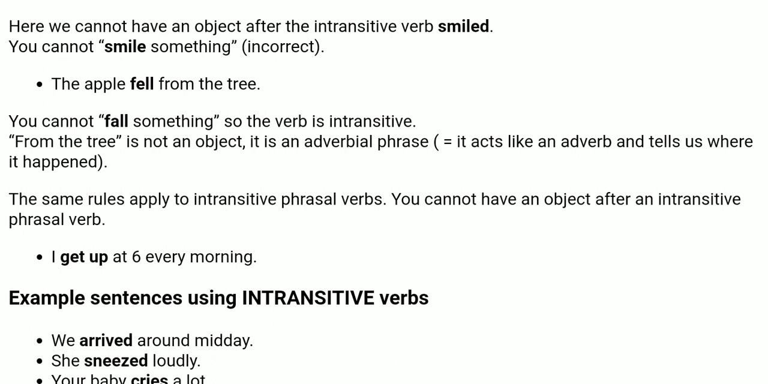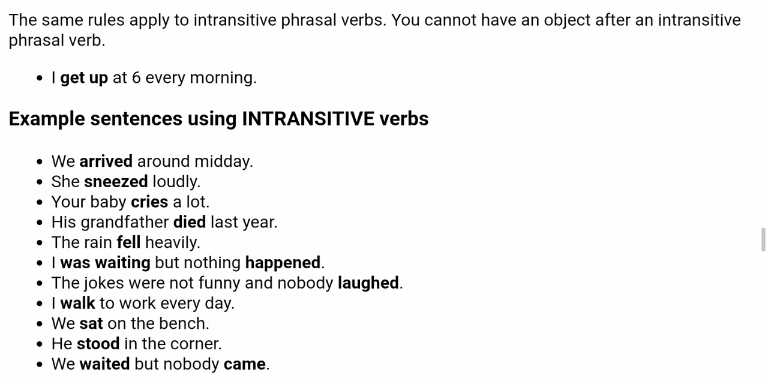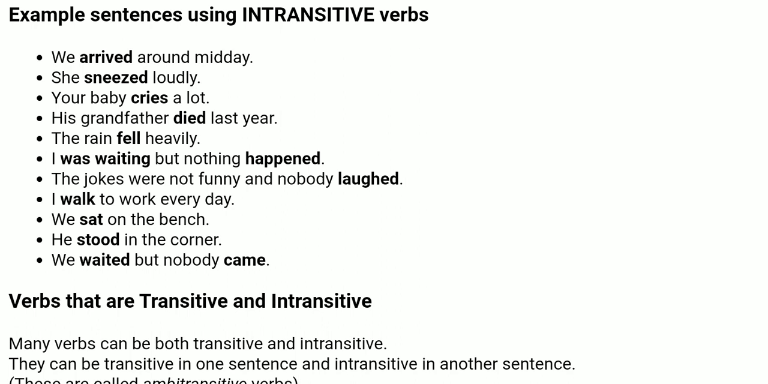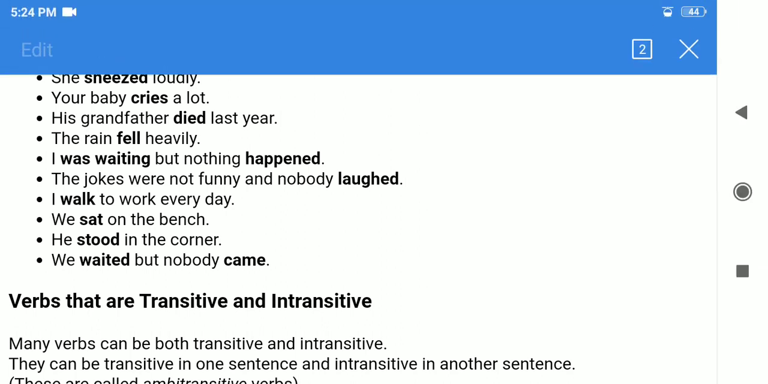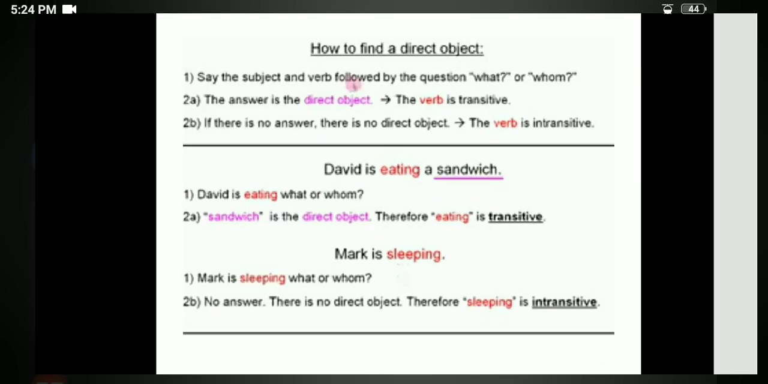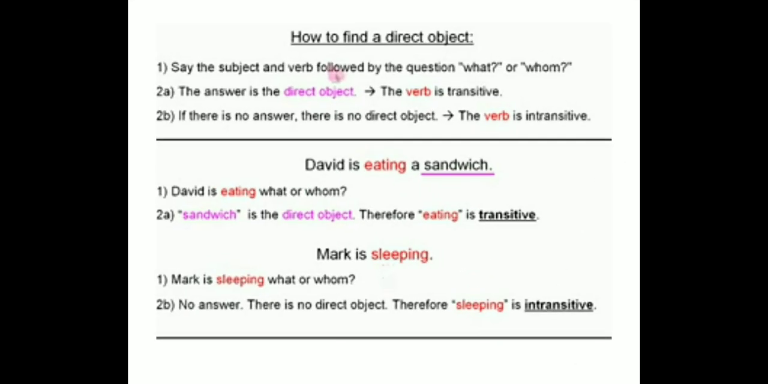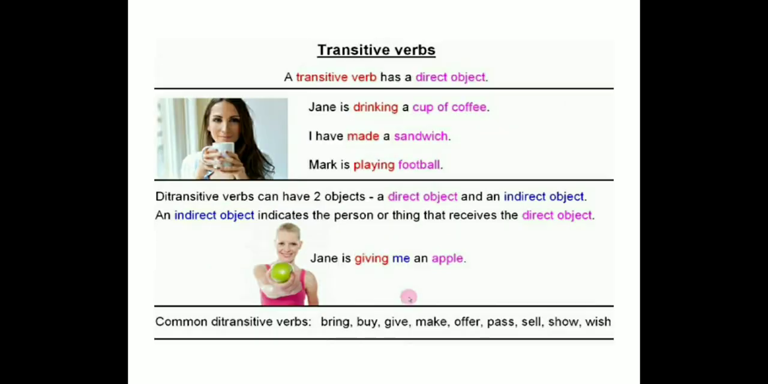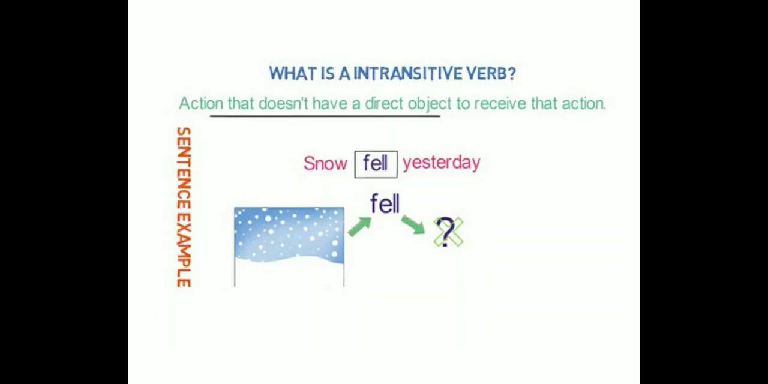The same rules apply to intransitive phrasal verbs. You cannot have an object after an intransitive phrasal verb. Now see examples using intransitive verbs. Before going to this, let's see the slide now. I have already explained to you how to find a direct object. Now let's see the next one. What is an intransitive verb? An action that does not have a direct object to receive that action.